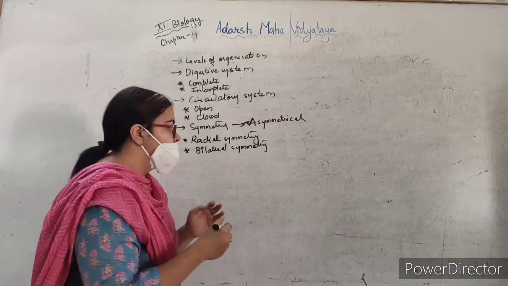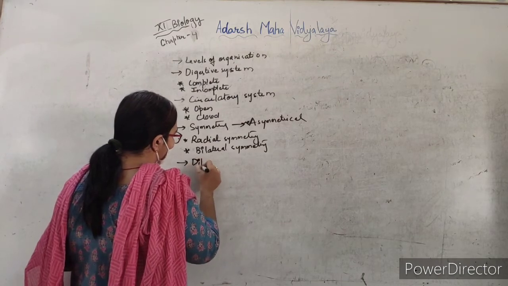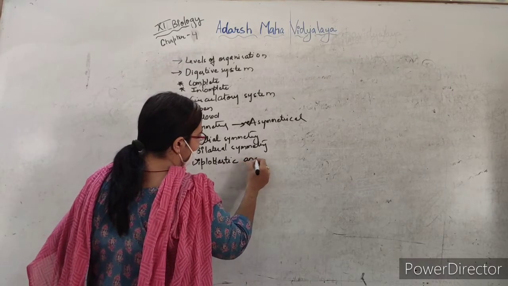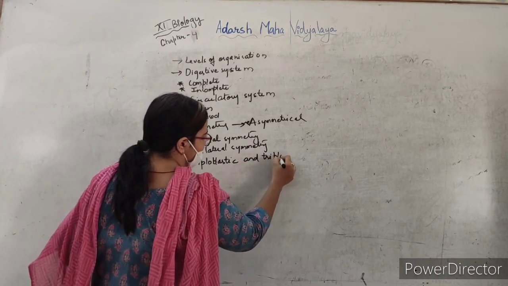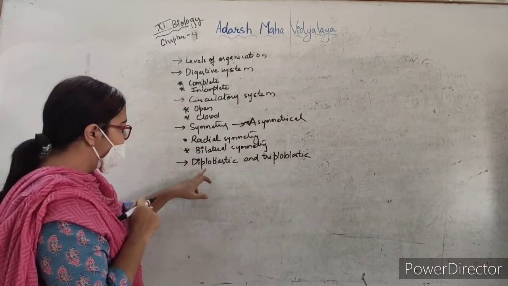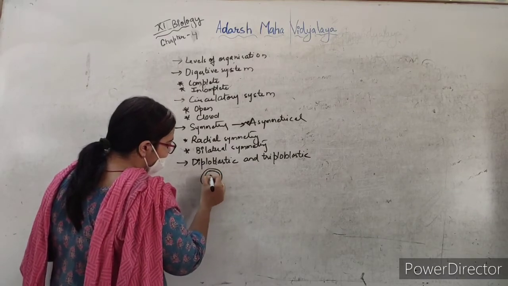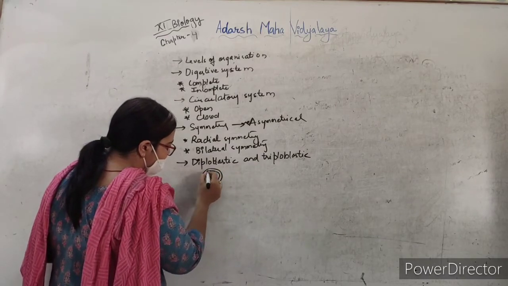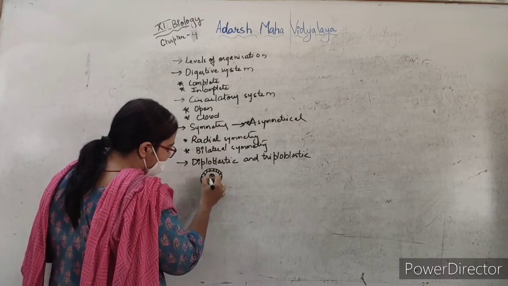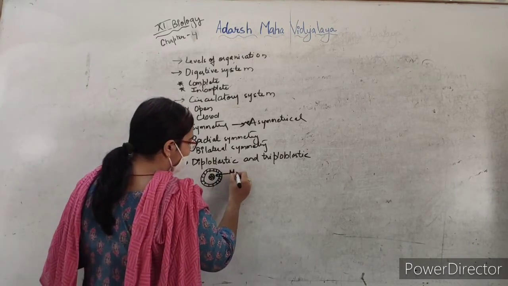So these organisms are called diploblastic, and the others triploblastic. In diploblastic animals, this is the outer layer and this is the internal layer. This is well differentiated and this one is well differentiated, but the middle layer is not well differentiated and this is called mesoglea.